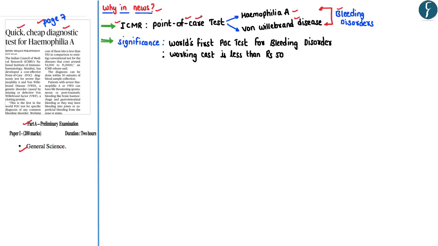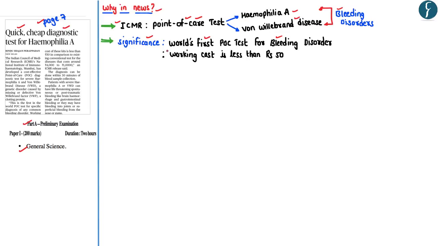The point of care diagnostic test essentially refers to the testing which is done outside the laboratories at the place where the patient is situated. Now, one of the main advantages of the point of care diagnostic test over the laboratory test is that it gives faster results, and because of which the doctors can take immediate action. Now, the significance of the development of this diagnostic test lies in the fact that this is the world's first point of care diagnostic test for the bleeding disorders.